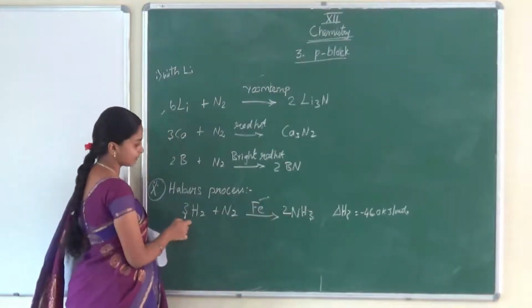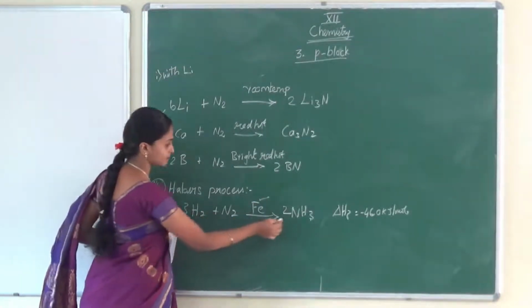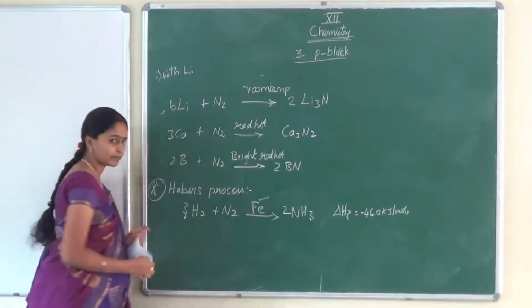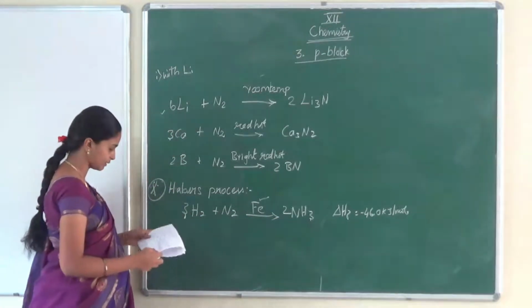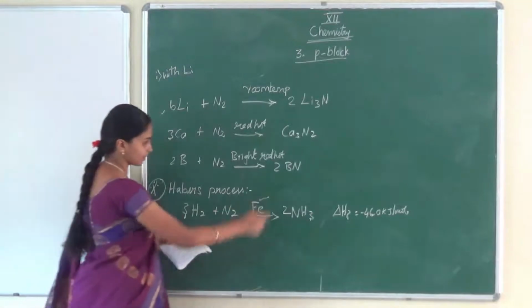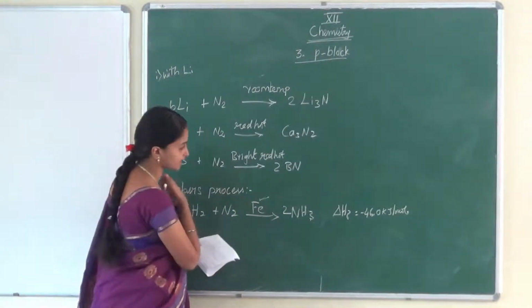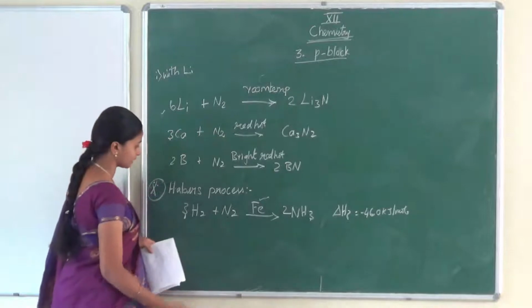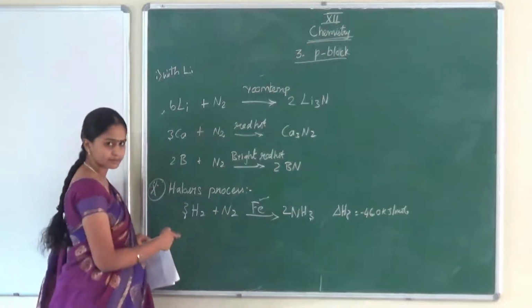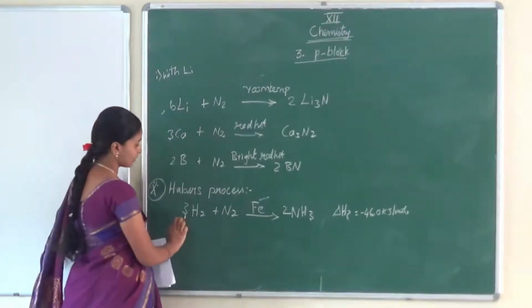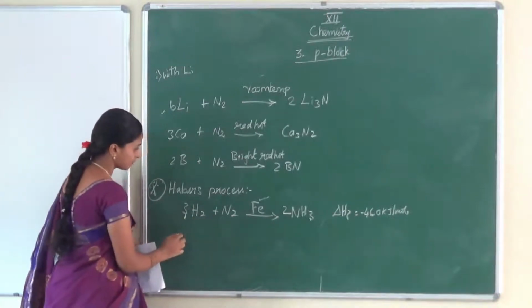Here hydrogen, when combined with nitrogen, produces ammonia. The temperature required here, and the delta H of formation, we will get in the properties once again. I will tell there. Okay, now this is Haber's process.